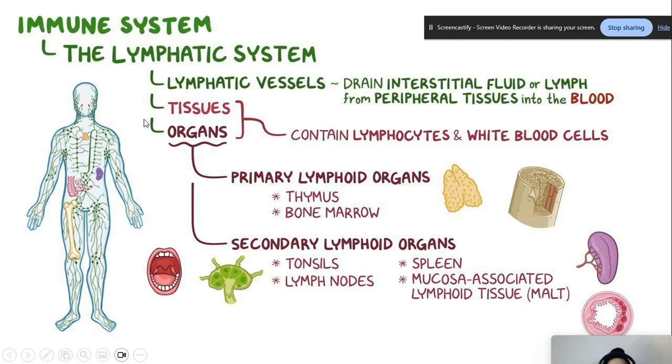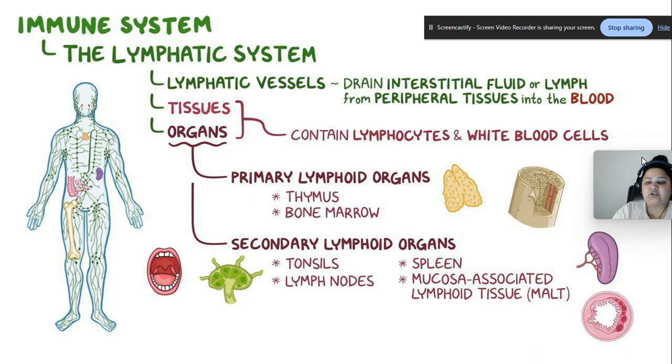Immune system. Lymphatic system is a part of immune system. Lymphatic system has lymphatic vessels which drain interstitial fluid or lymph from peripheral tissues into the blood. Lymphatic system also has tissues and organs that contain lymphocytes and white blood cells. There are 2 to 3 types of lymphoid organs. One's primary, secondary, and tertiary. We'll be reading about tertiary and primary and secondary, right?